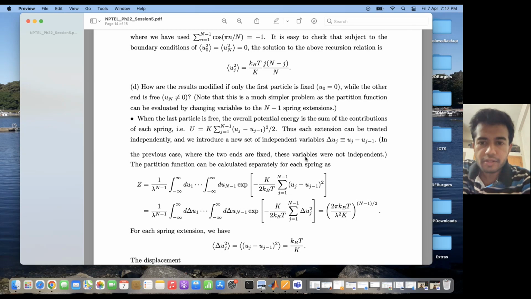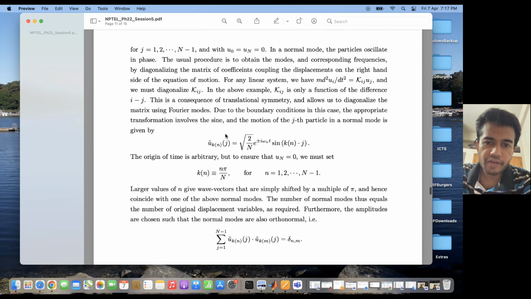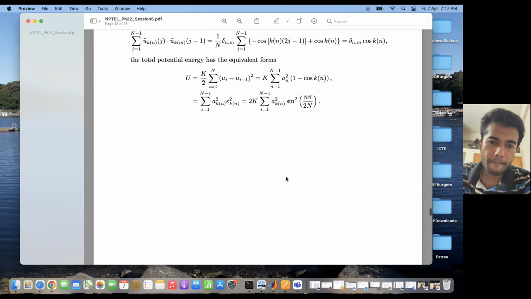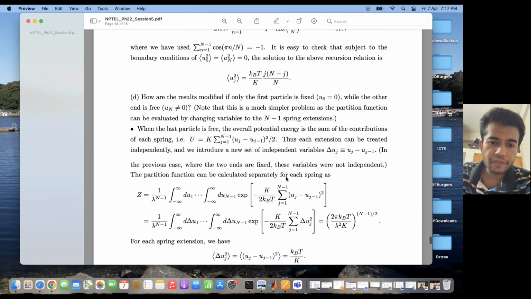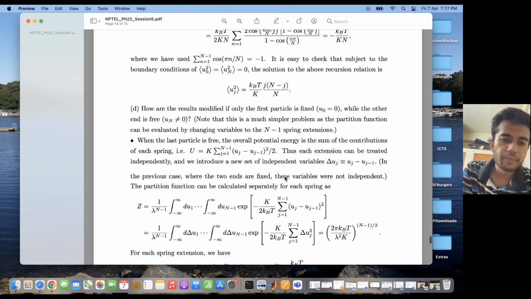Why? Because when the last particle is free, the potential energy of the spring can be written in this manner. You had the generic form of the potential energy, which is the summation over all the pairs. If only the first particle is fixed and the last one is free, then the potential energy turns out to be equal to K into the summation over j equal to 1 to n of uj minus uj minus 1 whole square by 2. This is the expression for the potential energy.